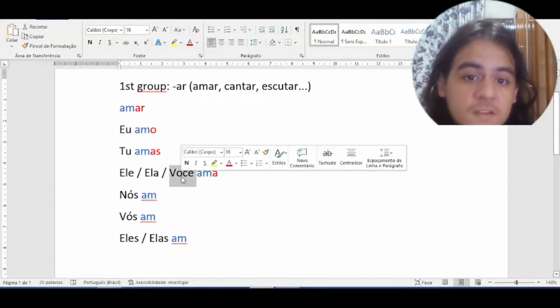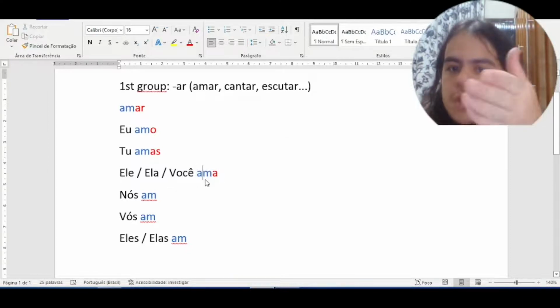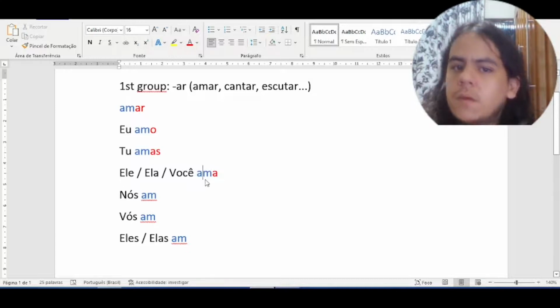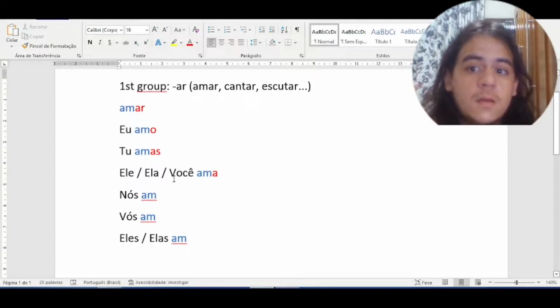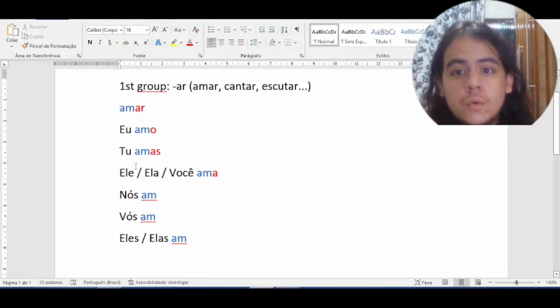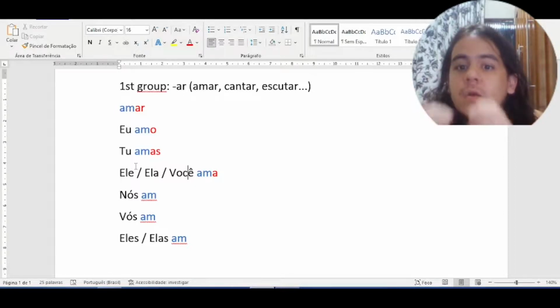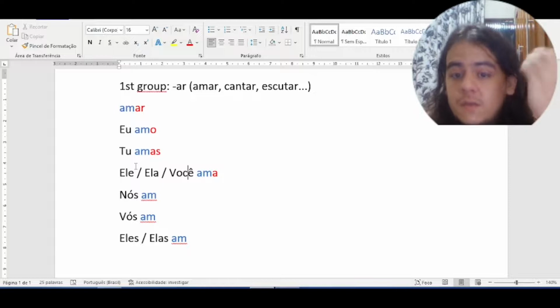Or você ama, you love. Okay, remember, você can replace the pronoun tu, but the conjugation will be different. So tu amas, você ama. They both mean you love, but the conjugation is different.